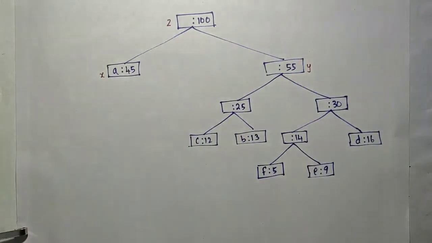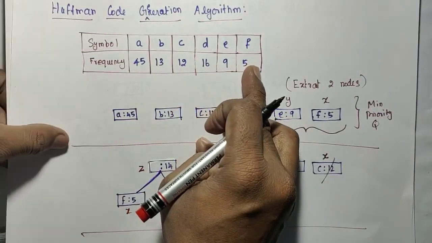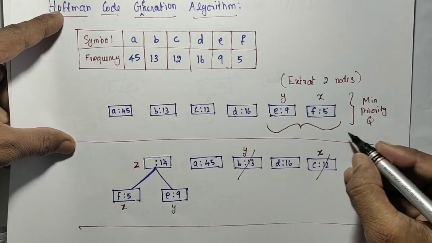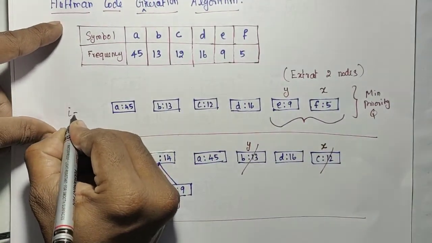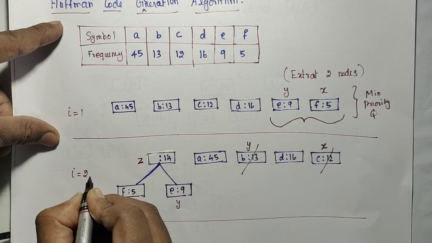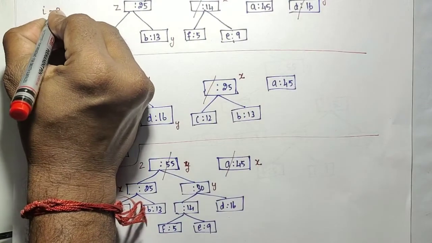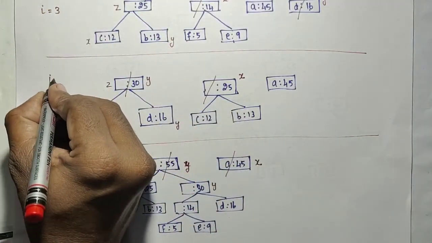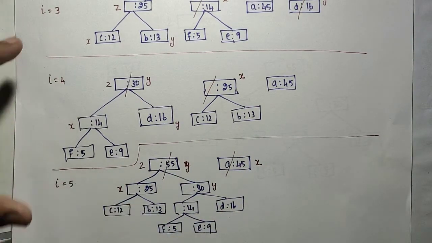Okay. So now finally, this procedure needs to be repeated exactly n-1 times. The number of symbols is 1, 2, 3, 4, 5, 6. So for i equal to 1, we need to do this. When i equals 2, I have to repeat. Then i equal to 3, I need to do this again. Then i equal to 4, I need to repeat. When i equals 5, I have to repeat.